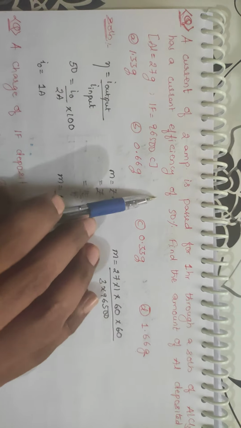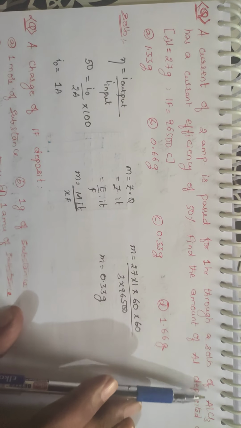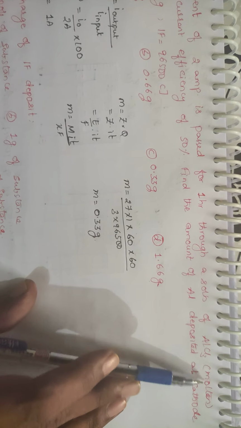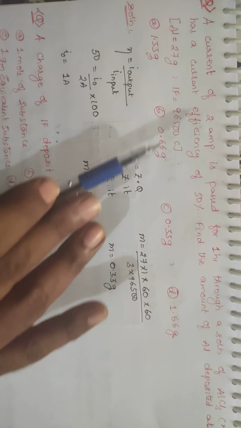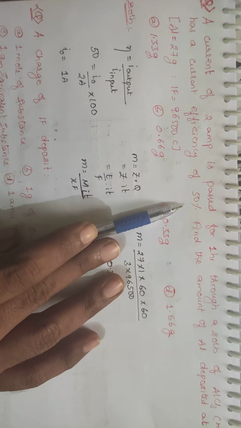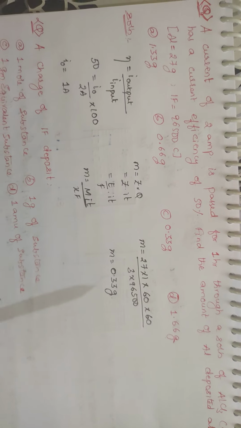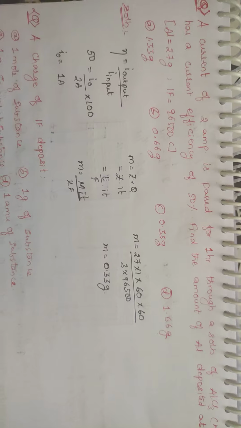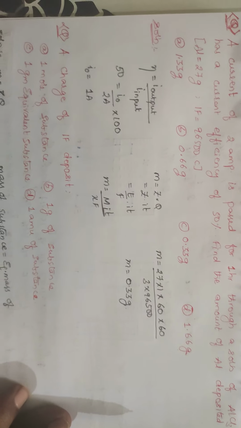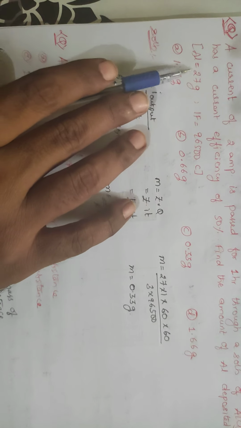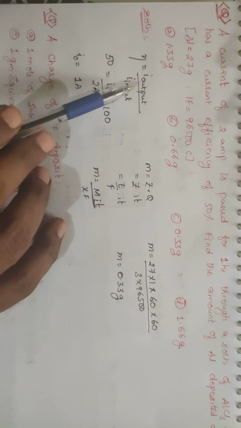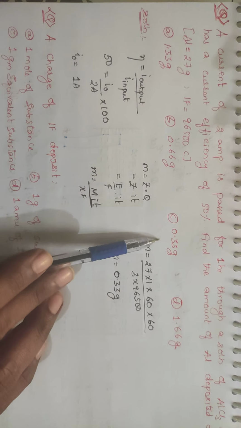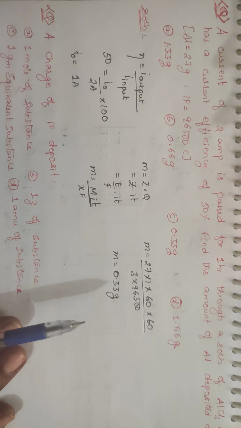A current of 2 amperes is passed for 1 hour through a solution of AlCl3. AlCl3 is in molten condition, not the aqueous condition, means the absence of water. It has a current efficiency of 50%. Current efficiency, with respect to physics we will be having current efficiency. I will tell that. Find the amount of aluminium deposited at the cathode. Aluminium is 27 grams. 1 Faraday is equal to 96,500 coulombs. A is 1.33, B is 0.66, C is 0.33 and D is 1.66 grams.